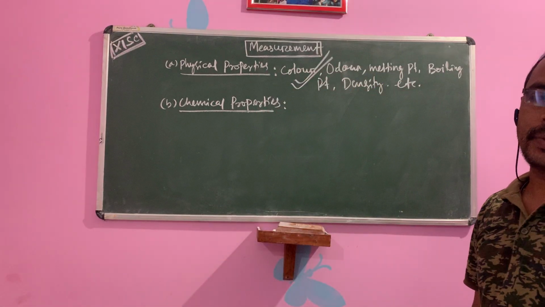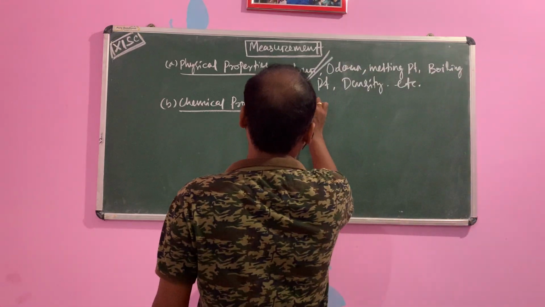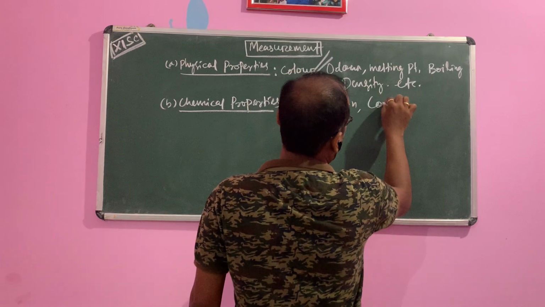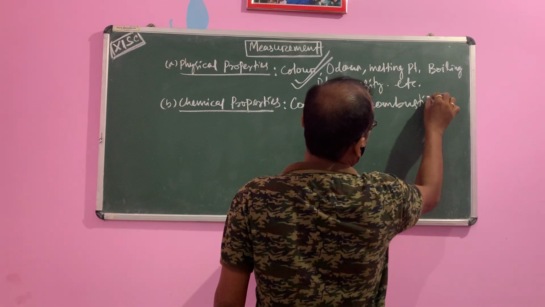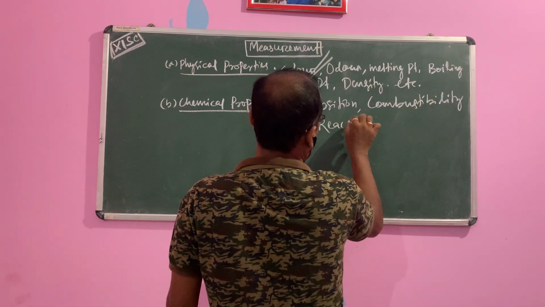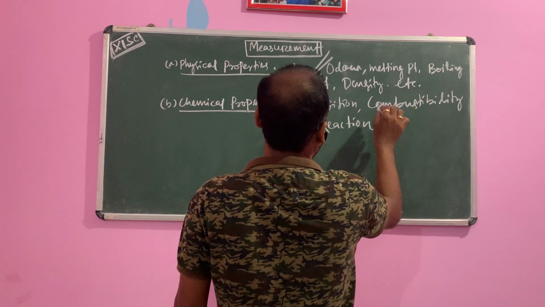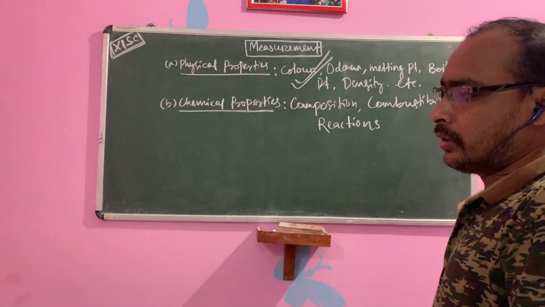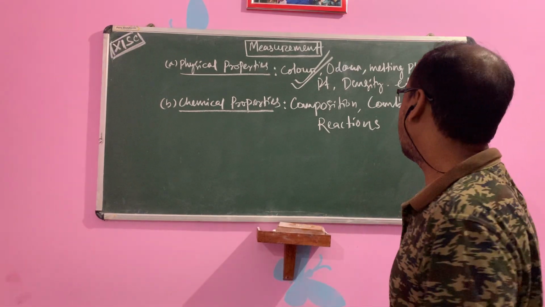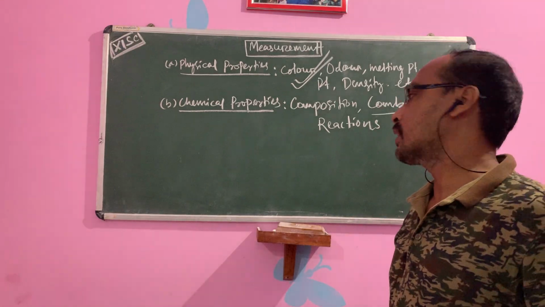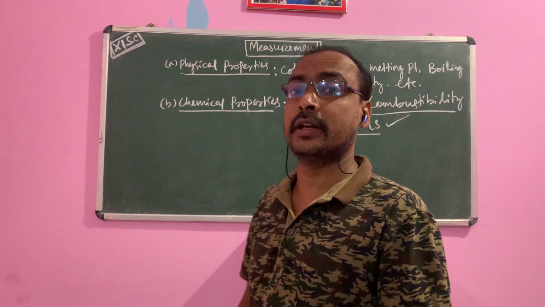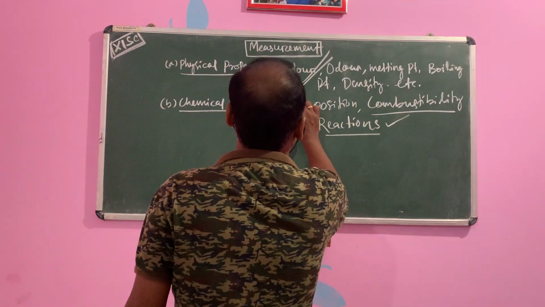Similarly in chemical properties, that is composition, combustibility, different reactions. Composition, you know children, is the different components mixed in a ratio. Then combustibility, burning with oxygen, and different reactions with acid and base, etc. So these are known as chemical properties.